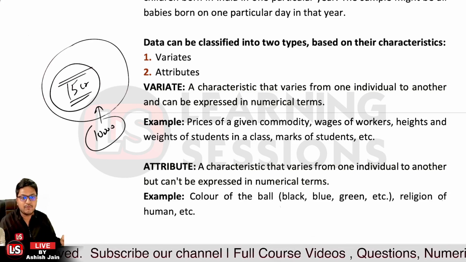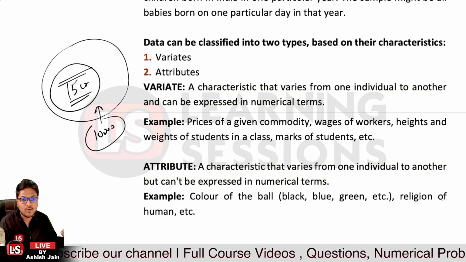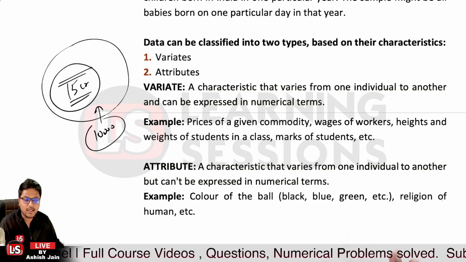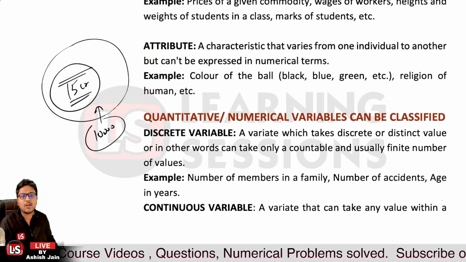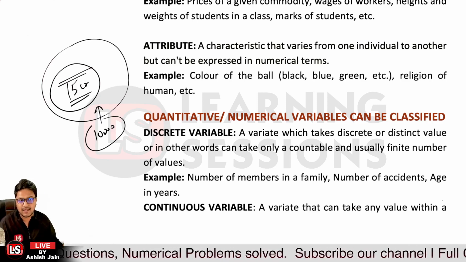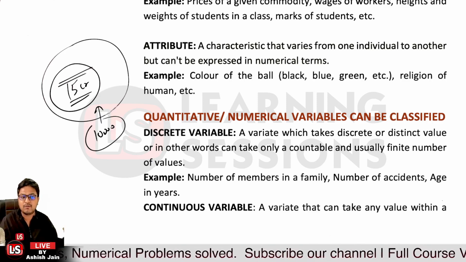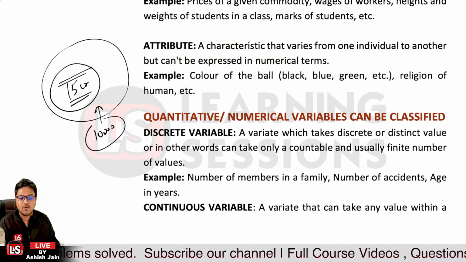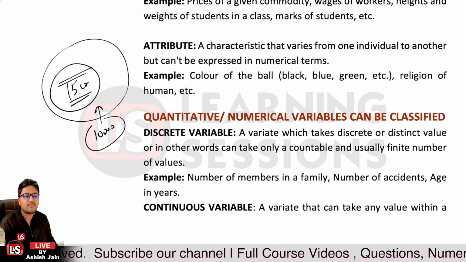Like if we talk about the religion of a human, that's related to an attribute. After that, it's related to quantitative variables, and numerical variables can be classified further. I told you that statistics is related to quantitative data only, and these can be of two types: one is a discrete variable, and the other is a continuous variable.